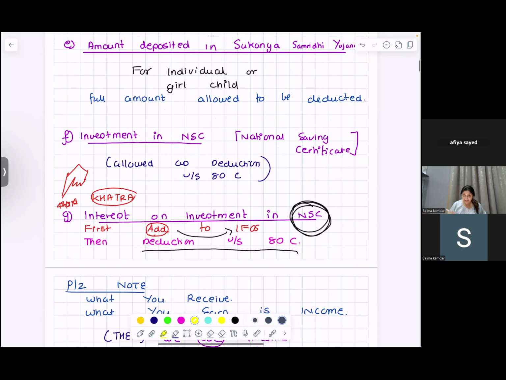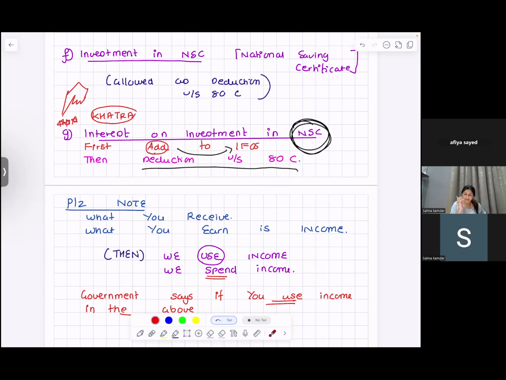Also, there is one thing which they test you on. You have invested some money in the National Savings Certificate. You receive interest on this. Interest is allowed as a deduction under Section 80C. So, whatever interest you receive, you should first show it as income from other sources.